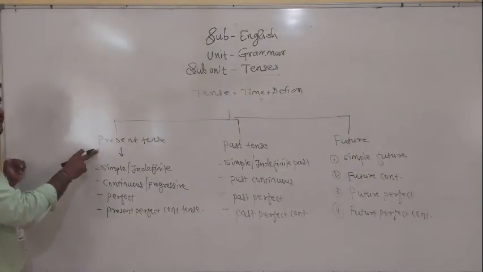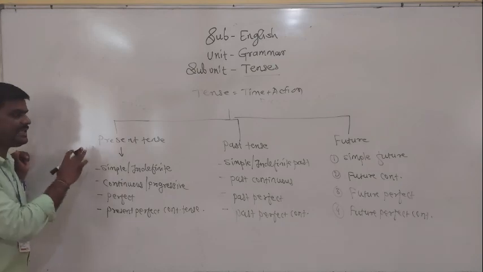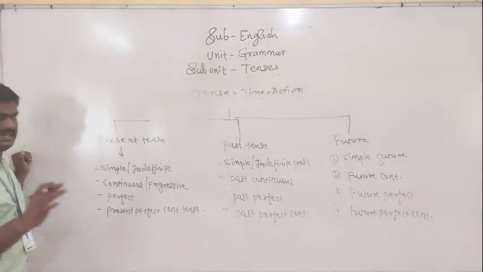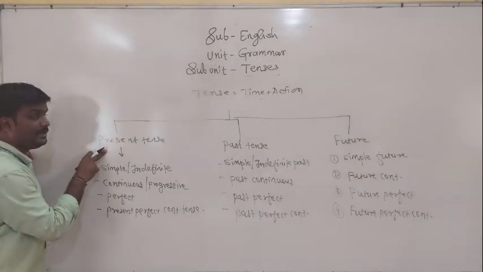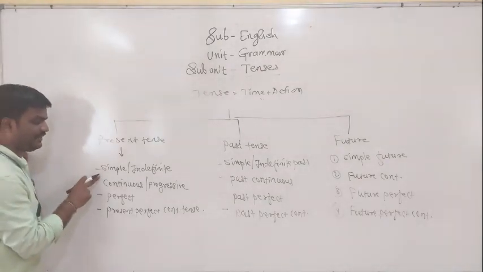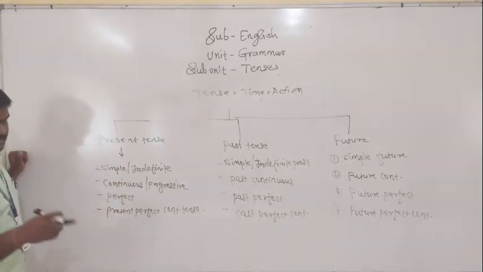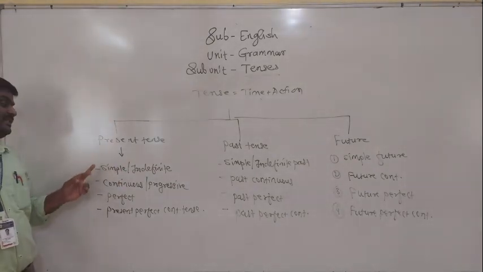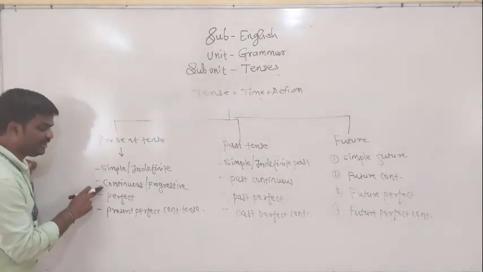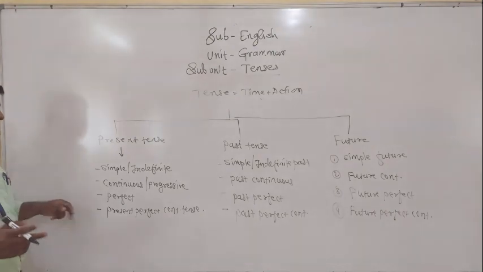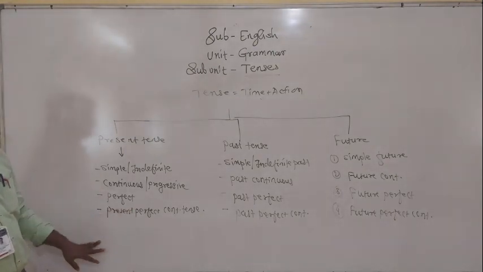Now see here, present tense. In English, we are getting three major tenses, and these three major tenses are subdivided into four different parts. The first is simple present or present indefinite tense. Second is present continuous or progressive tense, present perfect tense, and present perfect continuous tense.